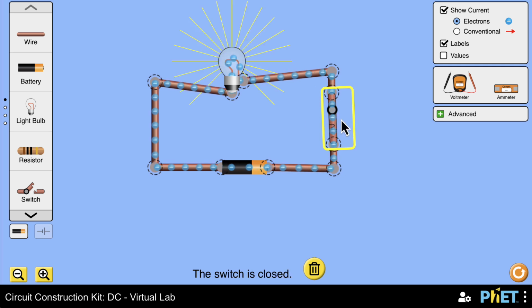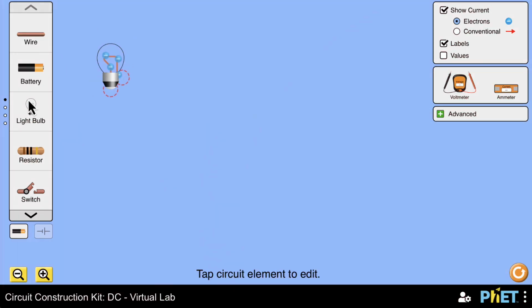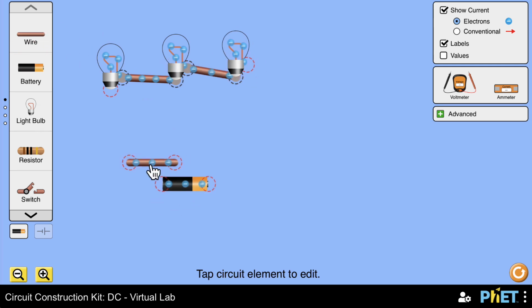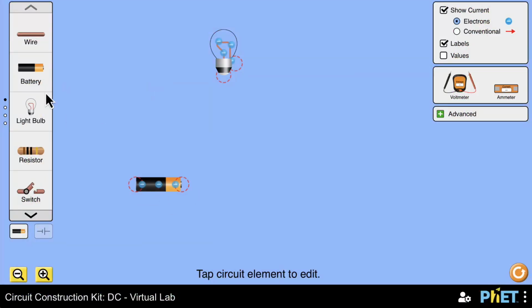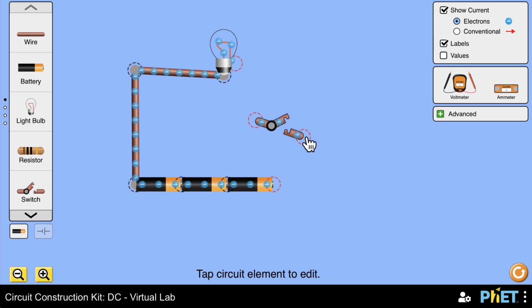Try this amazing game. Visit the link in the description. Guess what happens if you add more light bulbs to one battery? Or if you have many batteries and just one light bulb?